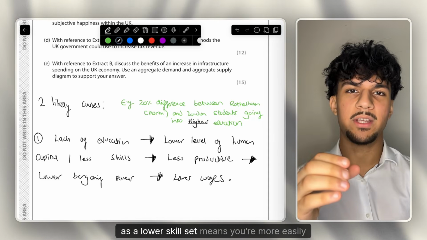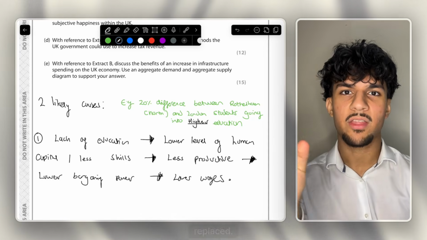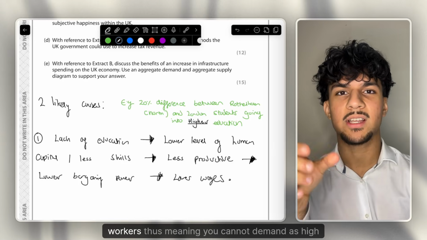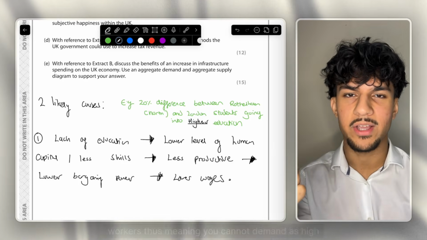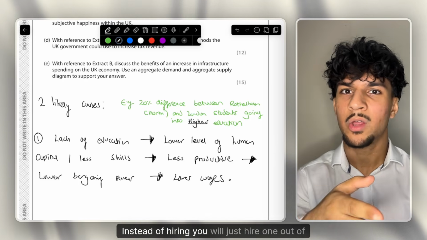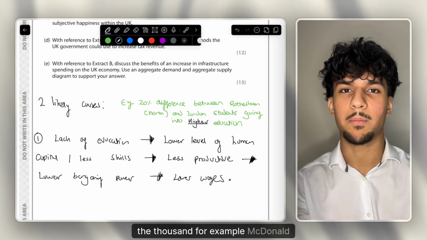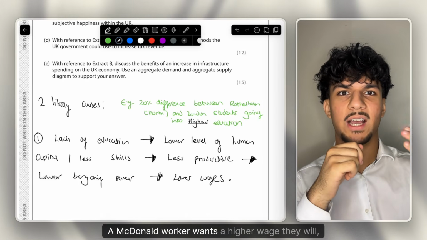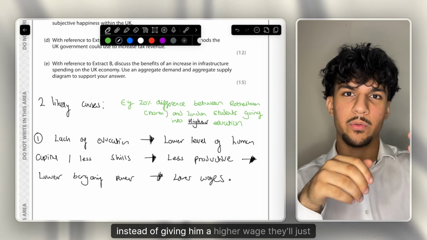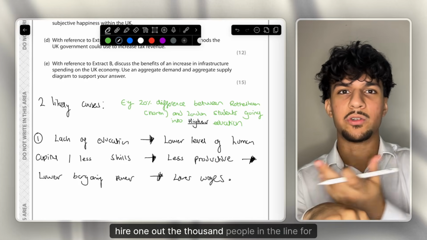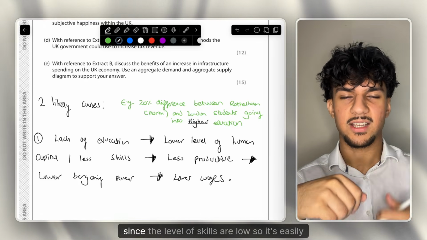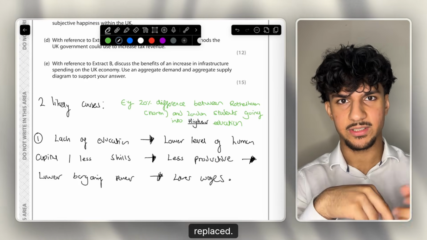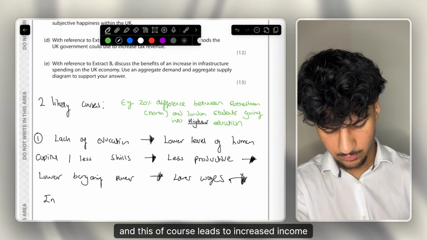As a lower skill set means you're more easily replaced. There's lots of supply of low skilled workers, thus meaning you cannot demand as high wages, as firms, instead of hiring you, will just hire 1 out of the 1,000. For example, McDonald's workers. If a McDonald's worker wants a higher wage, instead of giving him a higher wage, they'll just hire 1 out of the 1,000 people in the line for the McDonald's job, since the level of skills are low, so he's easily replaced. And this, of course, leads to increased income inequality.